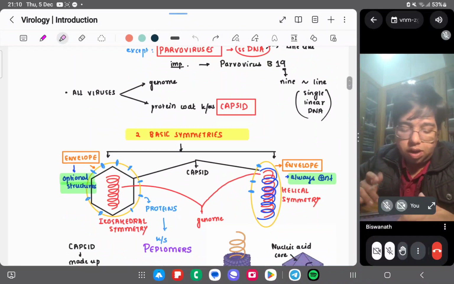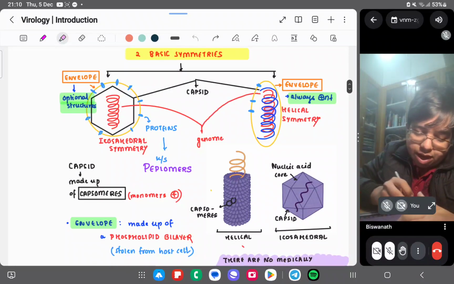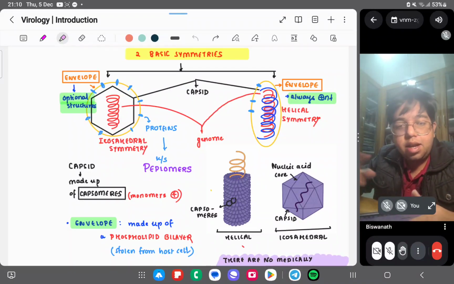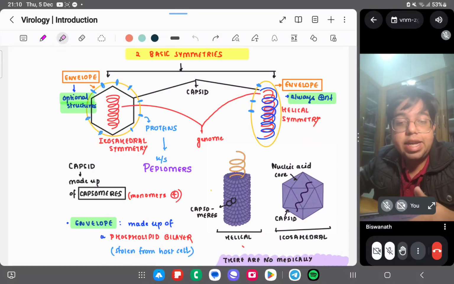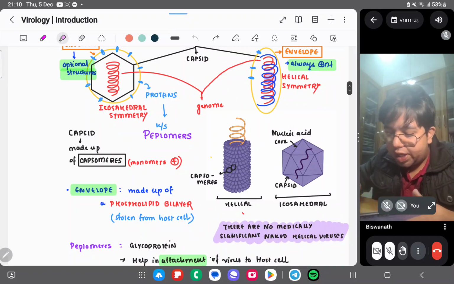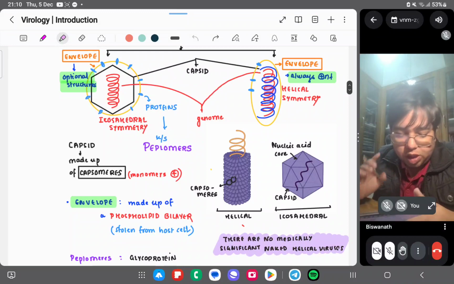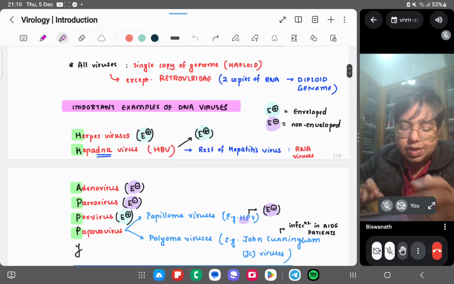Capsid is present in all the viruses, and two basic symmetries are there. One is the icosahedral, one is the helical symmetry. Icosahedral symmetry means just hexagonal type of symmetry, and helical means there is a helical arrangement of the genetic material, right? So you can see icosahedral and helical symmetry, and this envelope is an optional structure, so we can have enveloped viruses and non-enveloped viruses as well.